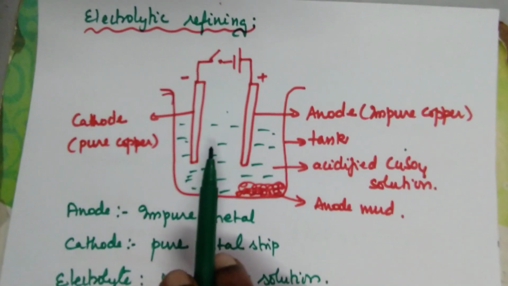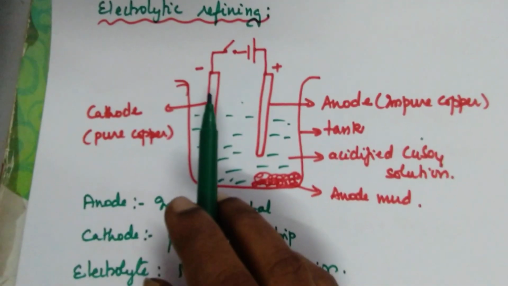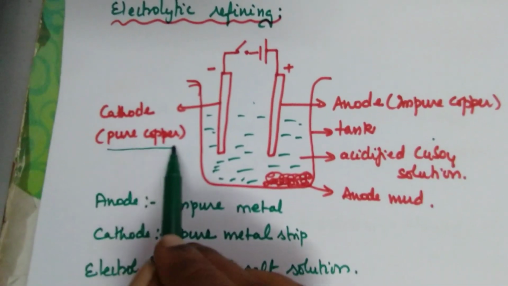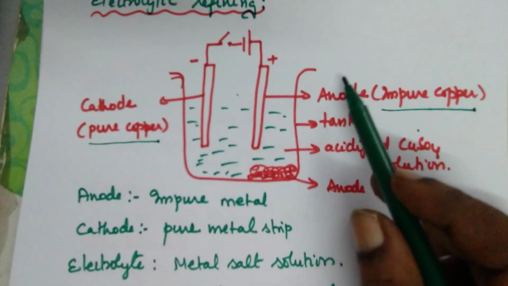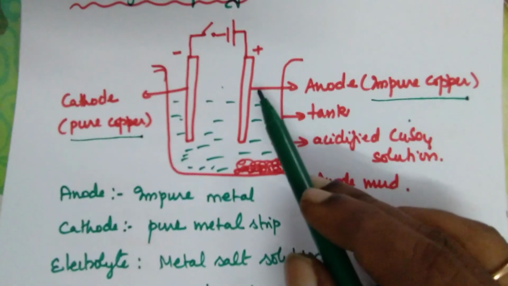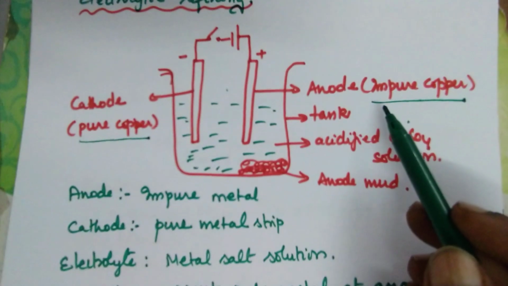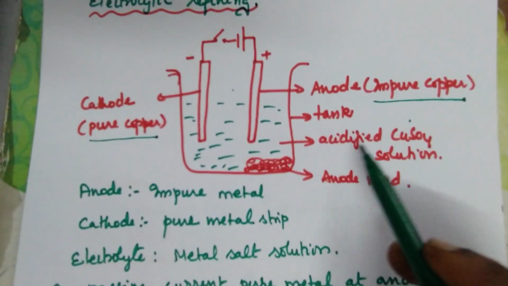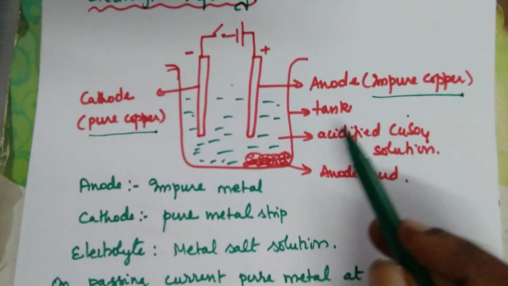So here we have taken an example of copper. Pure copper is my cathode, and impure copper is my anode. After the extraction process, whatever copper I have got, I make it as anode, and I supply the current. So now what happens? I have taken the electrolyte. What is the electrolyte here? Acidified copper sulfate solution, copper sulfate solution with a little bit of acid.